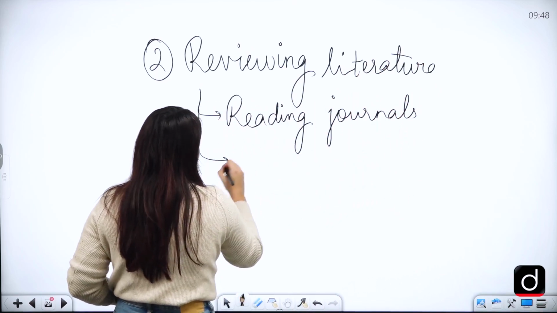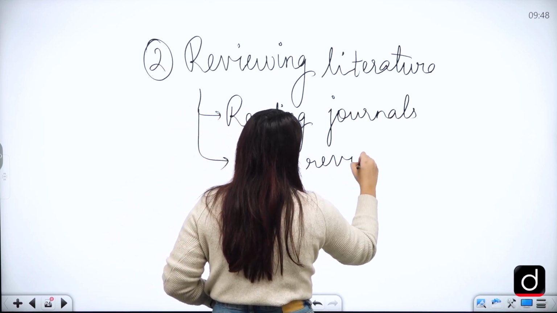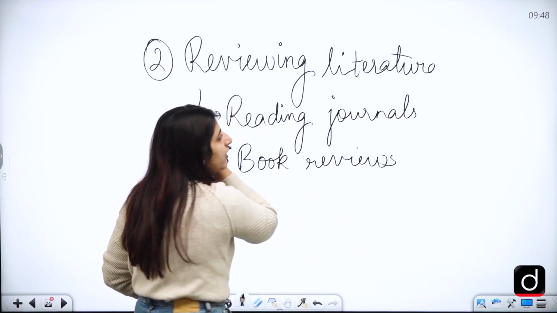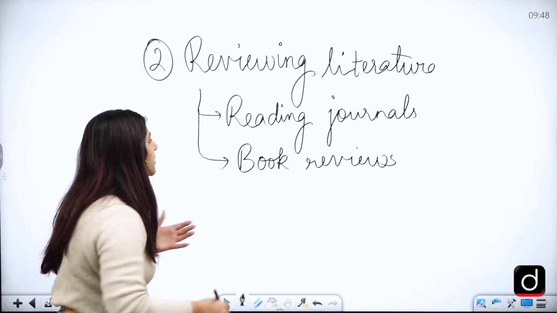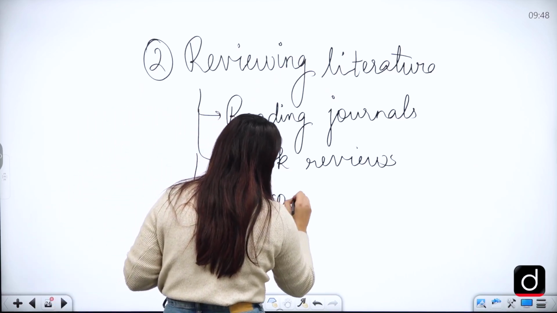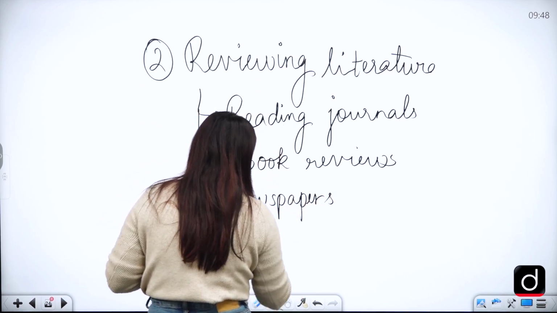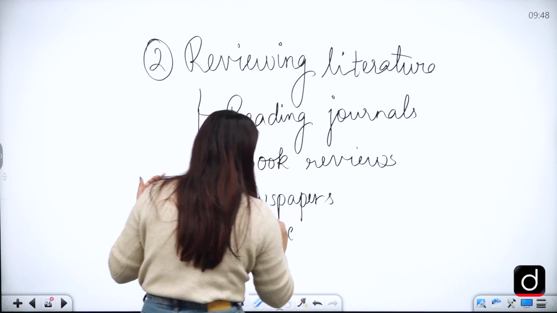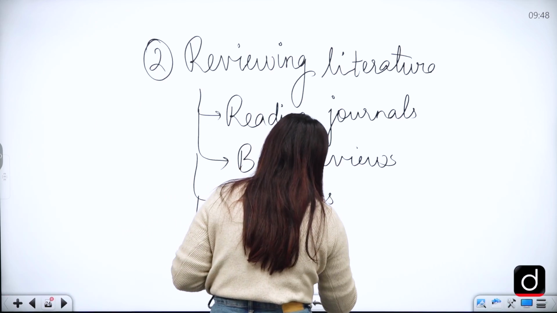You are reading certain book reviews if there are any. And if I'm saying literature review, it does not really mean the literature that we have in general. It talks about even the newspapers, online articles, whatsoever, from wherever you can gather the information of that very phenomenon.